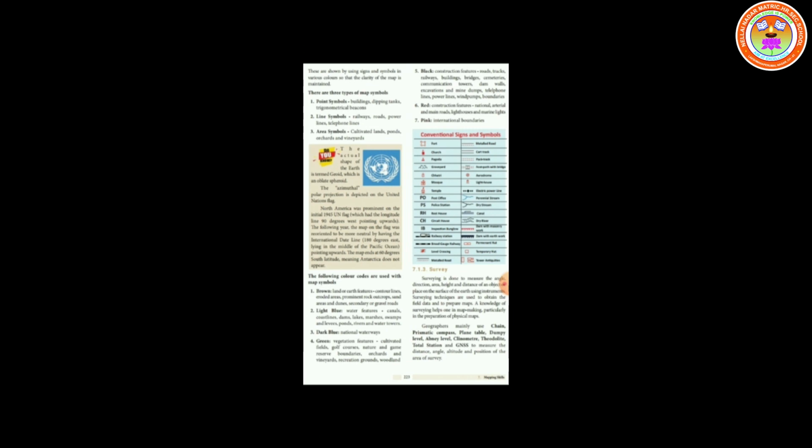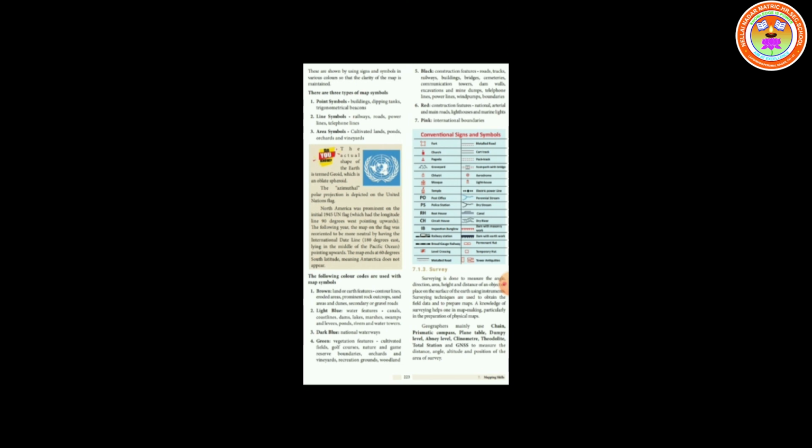Light blue, water features, water bodies; dark blue, national waterways; green, vegetation; black, construction features, roads, tracks, railways, buildings, etc. Red, construction features, national, arterial and main roads, lighthouses and marine lights. Next one, pink, international boundaries.